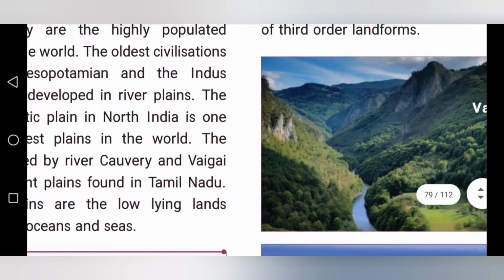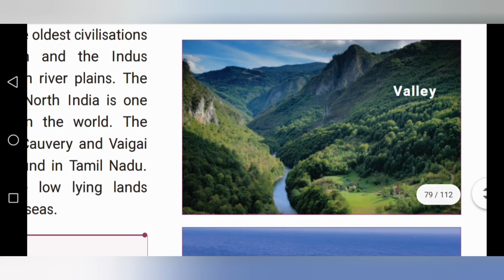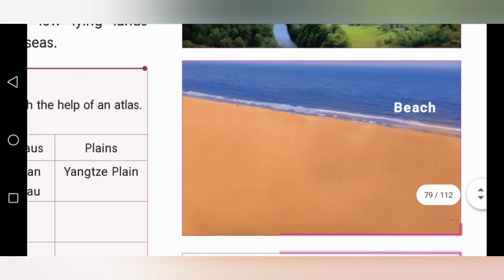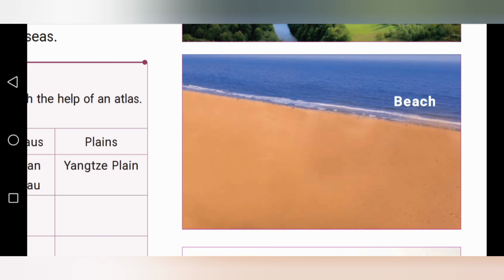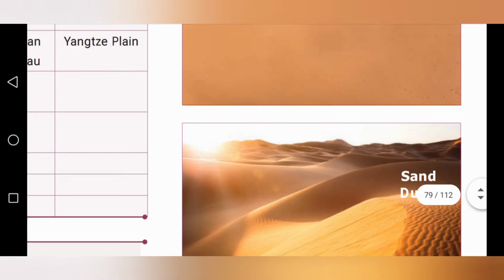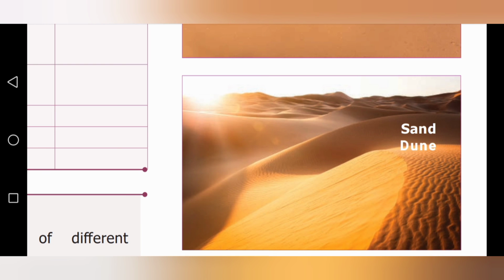Now see, this is the valley. Valley means the two sides are mountains and the center portion has water, rivers. Beach means what? Sea. This is sand. Beach and sand dunes. Sand dunes means in the desert region, the sand, mostly full of sand.